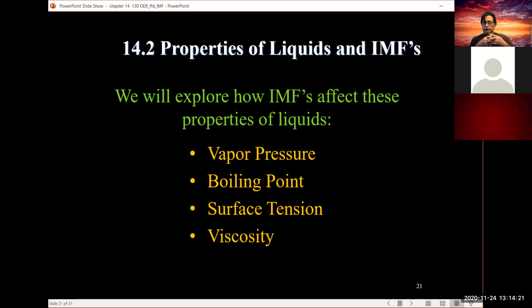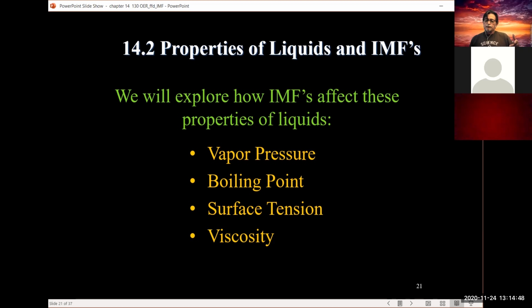The example I used earlier was honey and water, honey being very thick, water not as thick. In other words, the viscosity of honey was much greater. That's because the IMF interactions of the honey molecules were much stronger. They hold on to the molecules more, causing it to flow much less, so it won't flow as readily.